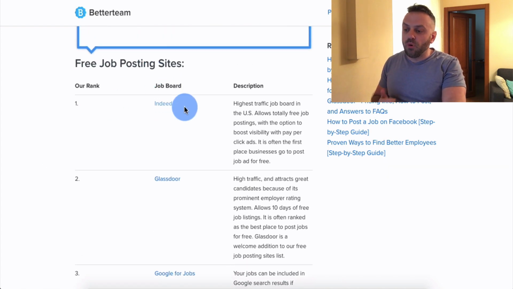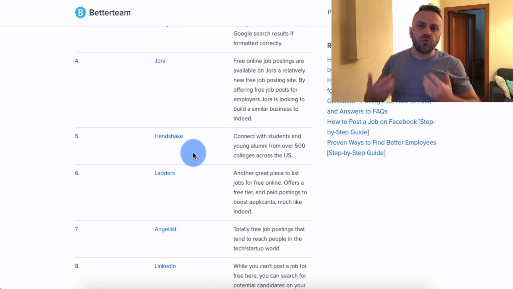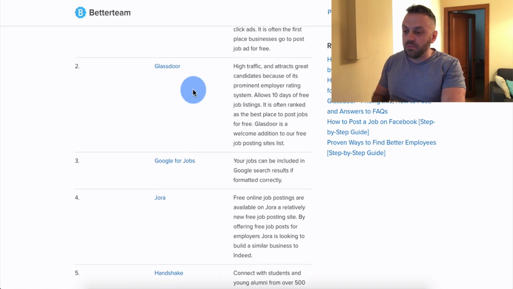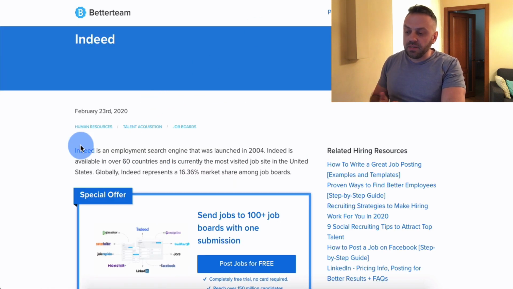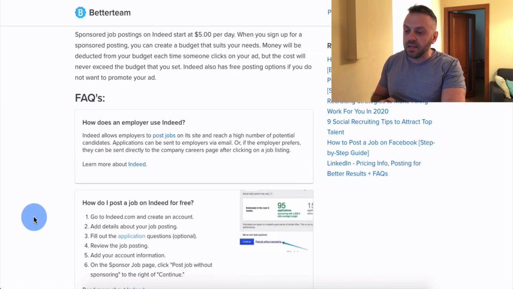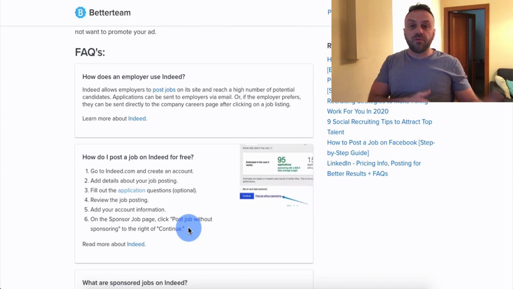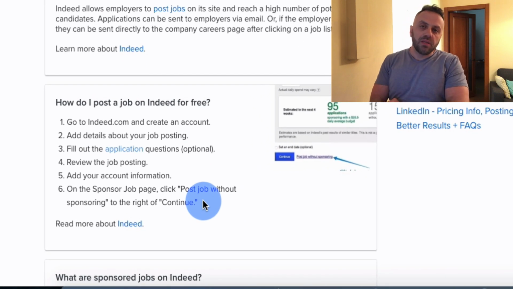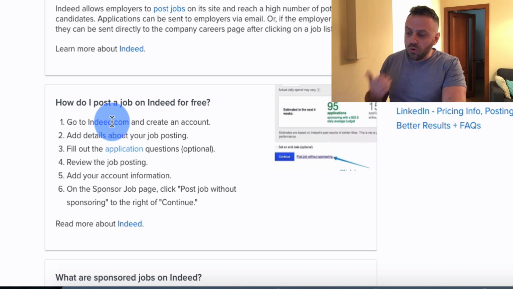Next, we have free job posting sites. We have Indeed, Glassdoor, Google for Jobs, Jora, Handshake. It's a huge market, right? This kind of online job searching market is huge, right? And you can basically open a link, and when you open it, you're still on this Better Team site, and they explain to you how to do it. So for instance, I opened Indeed, and they tell you how to post a job on Indeed for free. So if you're confused, maybe the site is forcing you to jump through some hoops, etc., it tells you: go to Indeed, create an account, add details, fill out the application, optional, review the job posting, etc., etc.